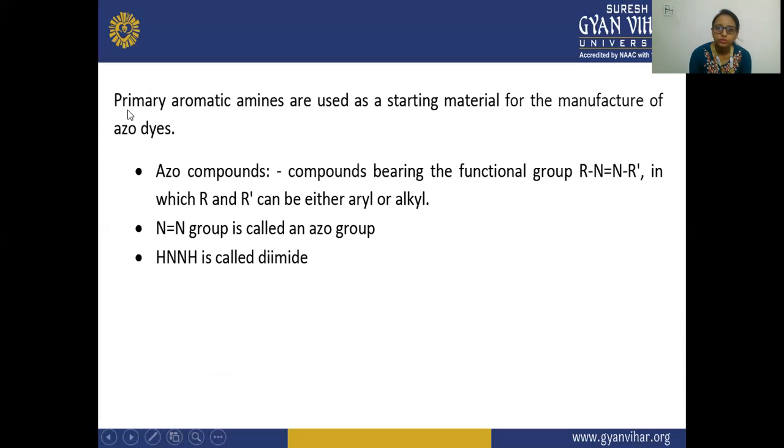If we have to prepare these azo dyes, then we will take primary aromatic amines. Azo compounds are the compounds bearing the functional group R-N=N-R', in which R and R' can be either aryl or alkyl. The N double bond N group is your azo group, and NH is your diamine. So this is your diamine, this is your azo group. When the compound has this N=N with either alkyl or aryl, these are the azo compounds.